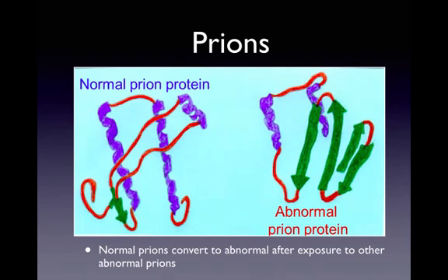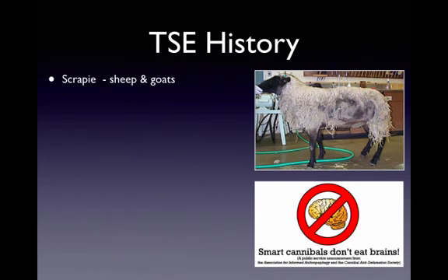There are other diseases before mad cow that actually were spread using prions, and the first of these was scrapie. Scrapie was originally discovered in sheep and goats over 300 years ago. Sheep and goats became ill with the disease that caused such intense itching that they would rub themselves against something and end up scraping their fur off, hence the name scrapie. However, this disease was not a threat to humans because humans could eat the meat of infected animals and they didn't become ill with scrapie.